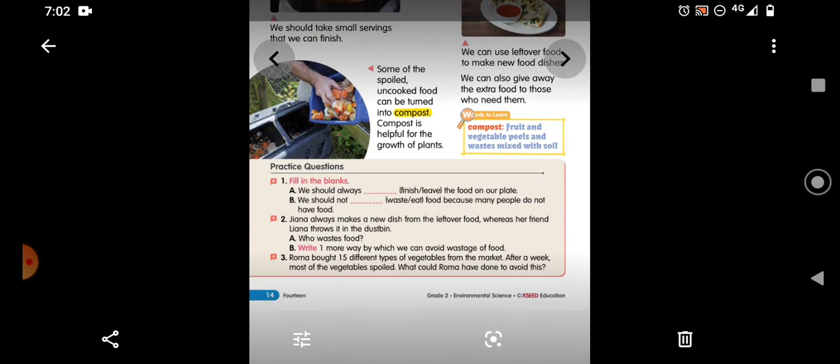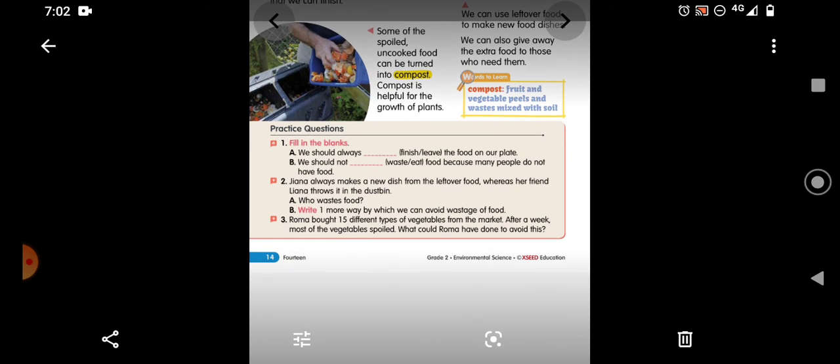Let us understand it better by doing this practice question, children. See there, fill in the blanks. We should always dash, finish or leave the food on our plate. So when food is given to you, it is good to finish it, no, children. So you can put a tick above and later you can see and copy the spelling on the line, children. B question. We should not waste or eat food because many people do not have food. So what? We should not waste food, no, children. So see the waste spelling and write it on the line.